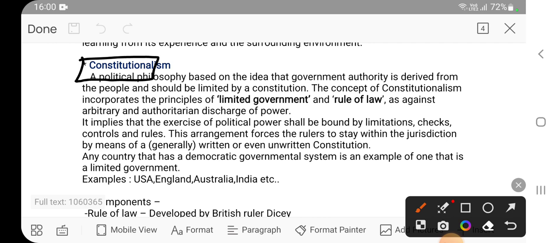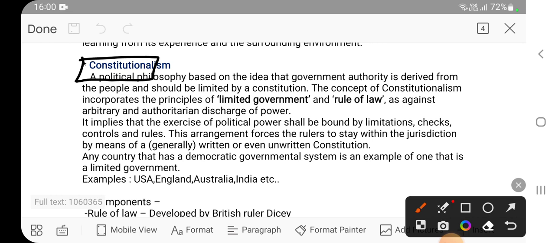It means it cannot breach the constitution, it cannot violate the constitution. It is a political philosophy based on the idea that government authority is derived from the people and should be limited by a constitution. The government or any authority exercising power over the people cannot violate the constitution.